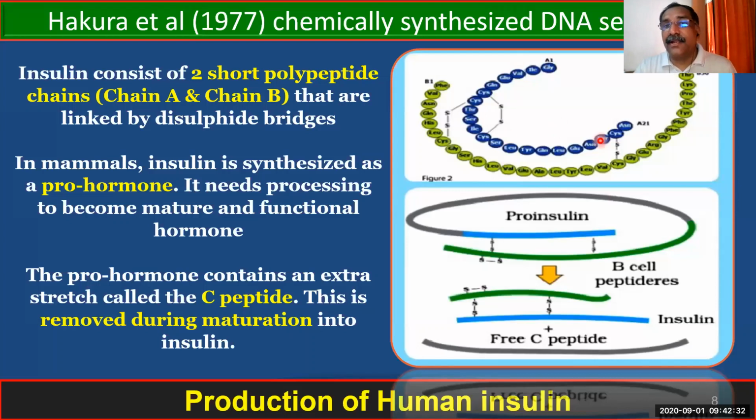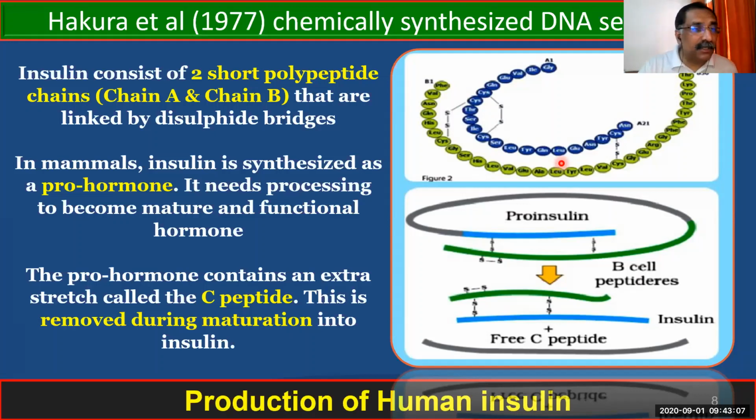So this is the chain which is responsible for the synthesis of insulin. There are two polypeptide chains, chain number 1 called A and chain number 2 called B, and both are connected by disulfide bridges.